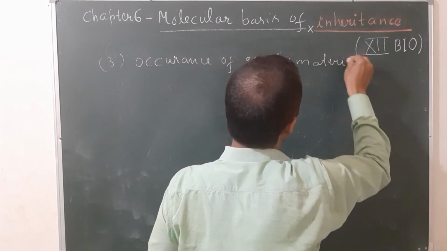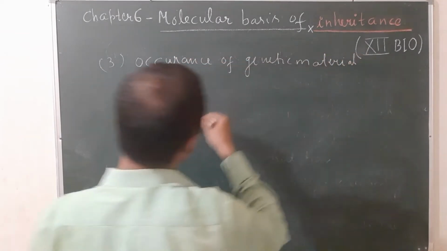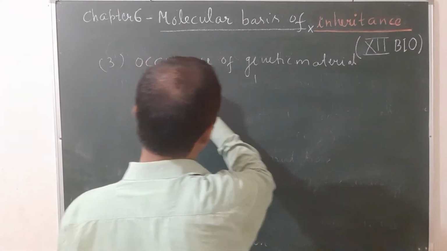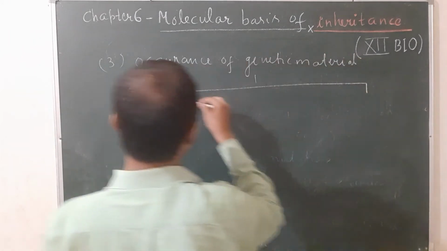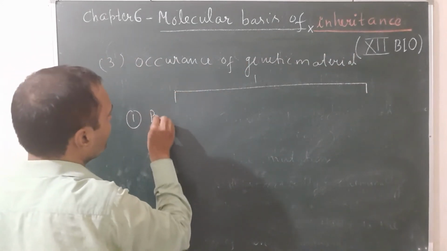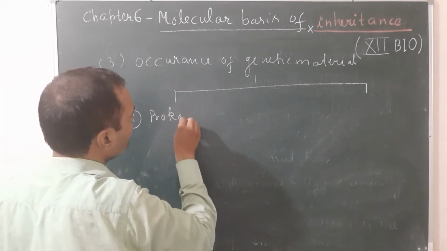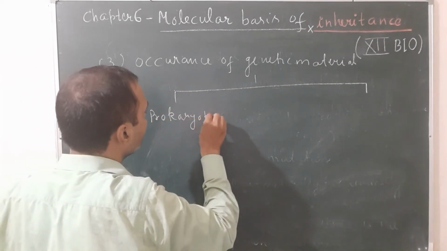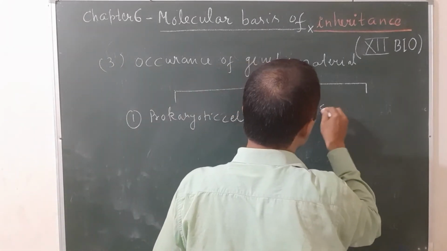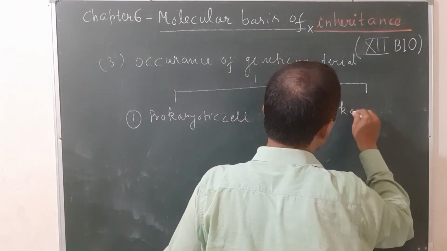Why DNA? Because in most cases DNA acts as genetic material. There are 2 types of cells found in the living world. The first type is known as prokaryotic cell, and the second type is known as the eukaryotic cell.